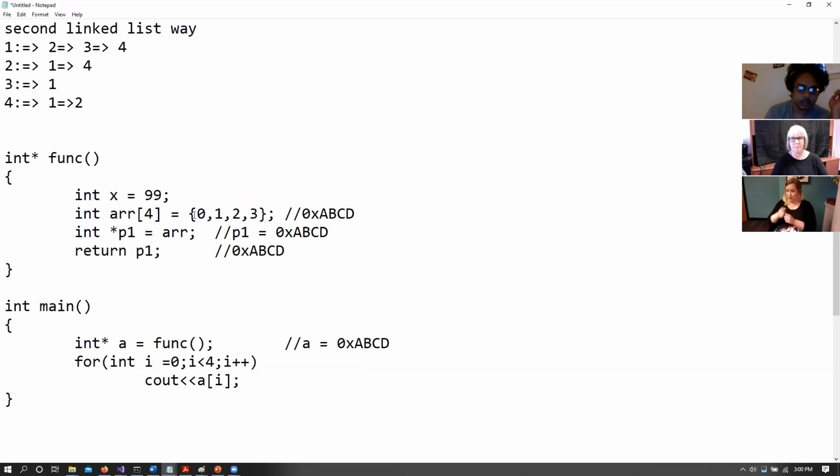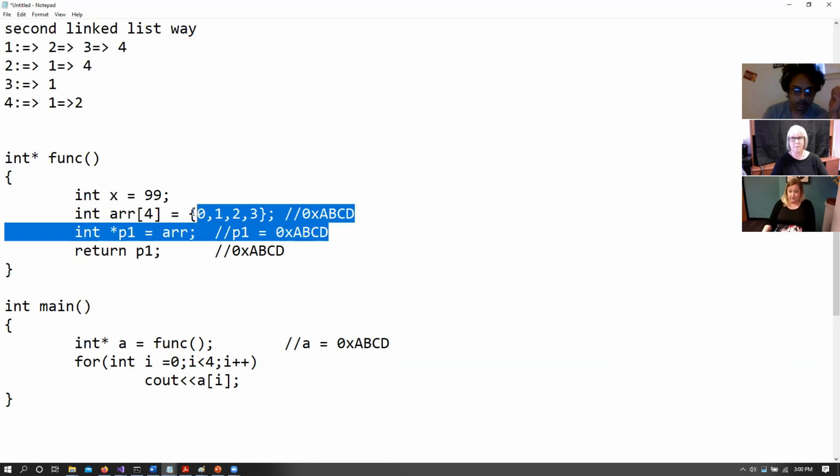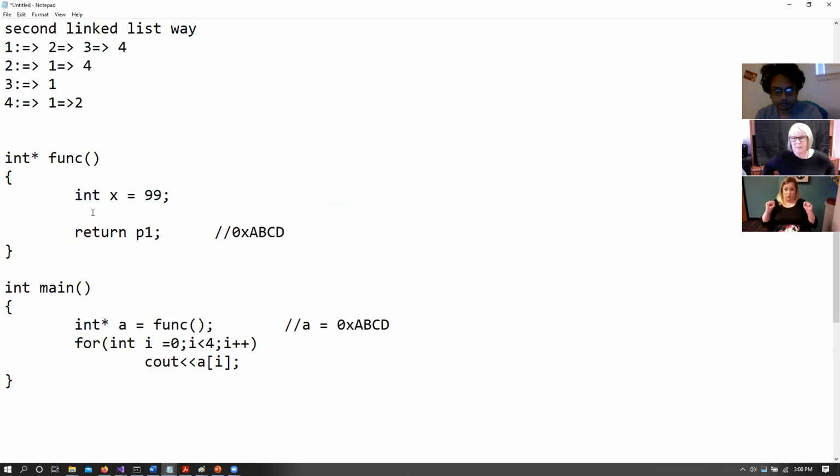Right? Perfect. So now let's talk about heap for a quick second. So let's say I have this pointer P1 and I'm saying new int[4]. And let's say these are all initialized to 0, 1, 2, 3. I'm not going to type out the code for that.